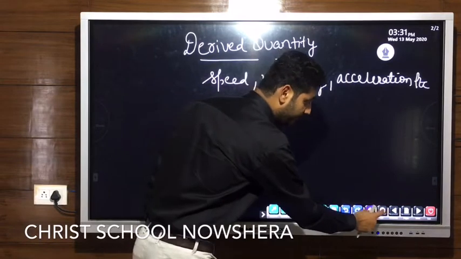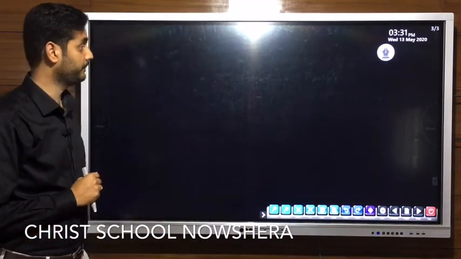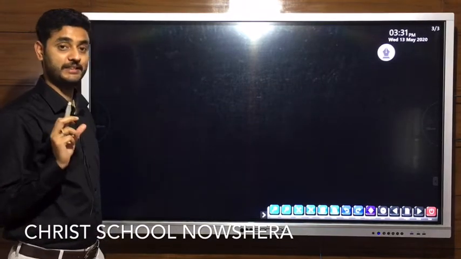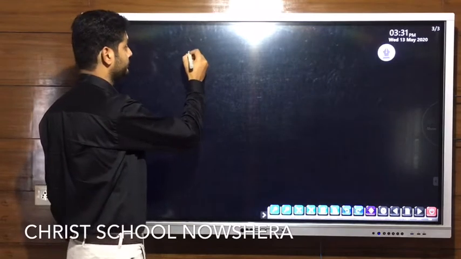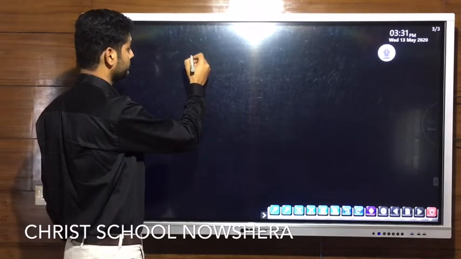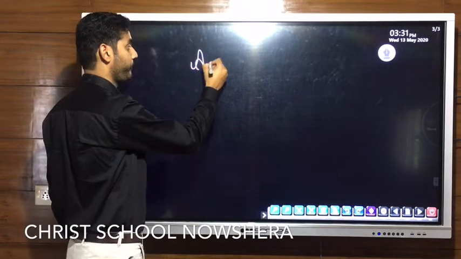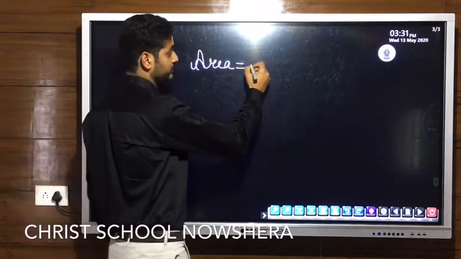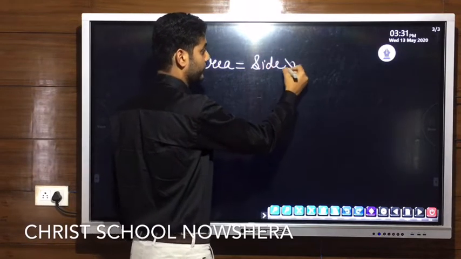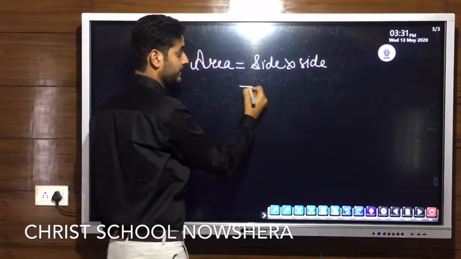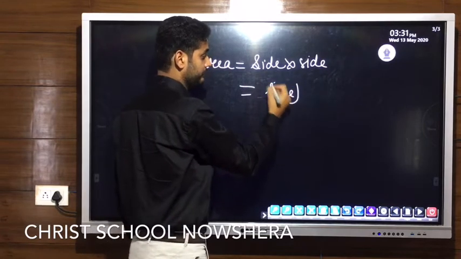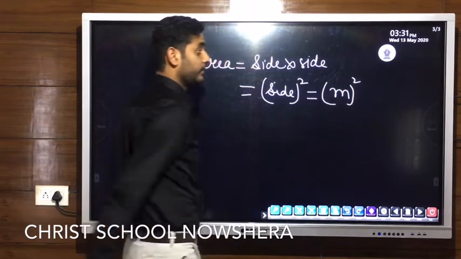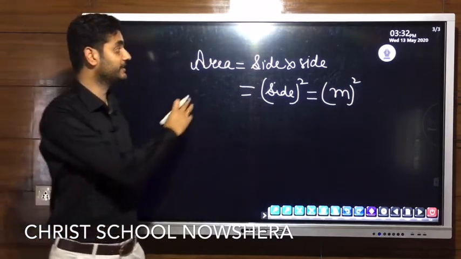Now, why have we talked about these fundamental quantities? I'll let you know. Suppose we take a simple quantity, let it be area. We know the area is side into side, that is side square. Its unit is meter square. Now we want to know about the dimensions of this area.